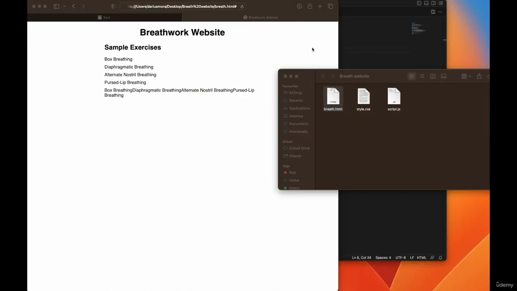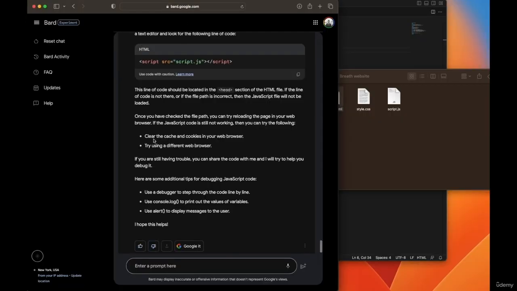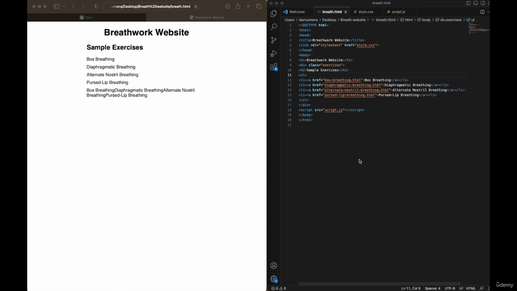A beautiful little website that we created, a little baby. Alrighty, ladies and gentlemen, I have tried debugging and fixing this website, but I couldn't get it to actually do what I wanted to do. I couldn't get it to click and then open a breathwork exercise. So I think we've hit the limitations of BART at the moment, and it's okay.